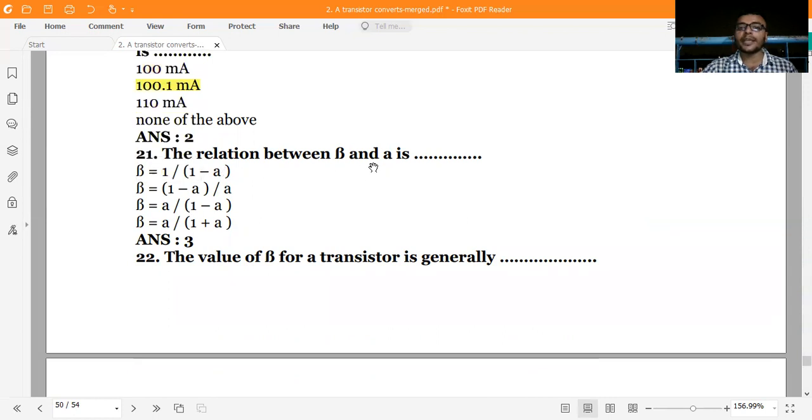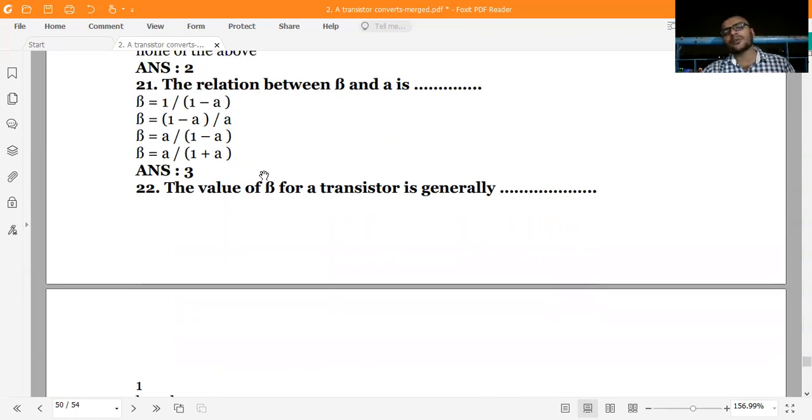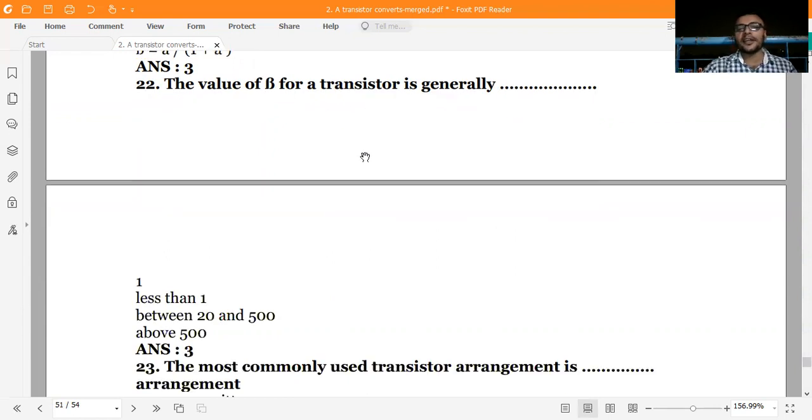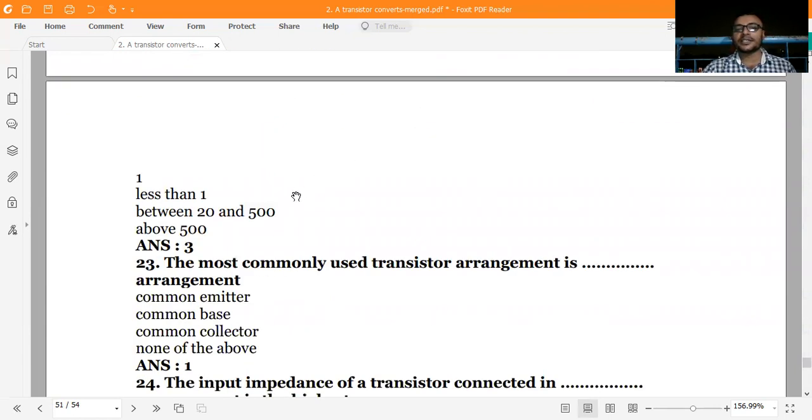The relation between beta and alpha is a very important question. Always remember beta is equal to alpha divided by 1 minus alpha. And what is the beta value? It lies between 20 to 500. The value of beta for a transistor is generally 20 to 500.